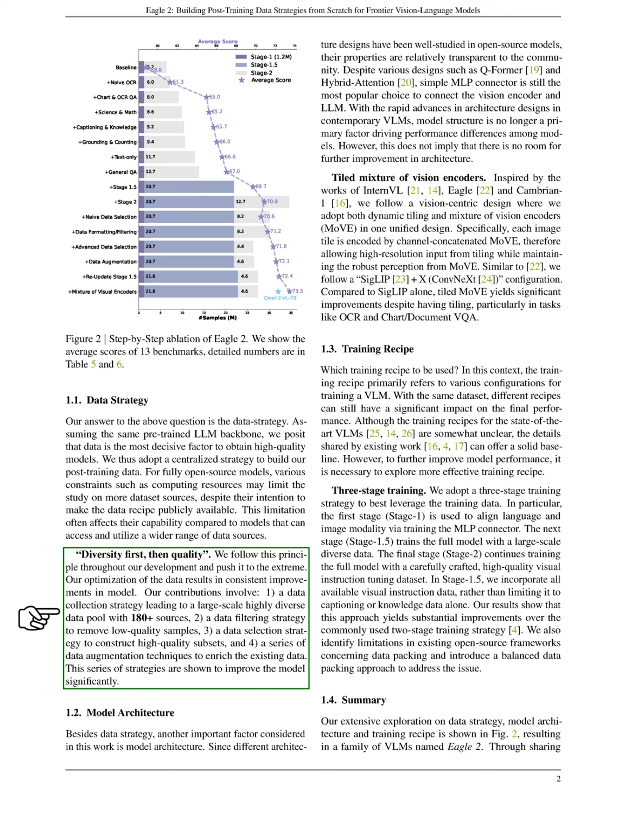Our guiding principle is diversity first, then quality, which we apply rigorously. Our contributions include 1. A strategy for collecting a large and diverse data pool from over 180 sources. 2. A filtering strategy to eliminate low-quality samples. 3. A selection strategy for high-quality subsets. And 4. Various data augmentation techniques to enhance our dataset. These strategies have led to significant model improvements.